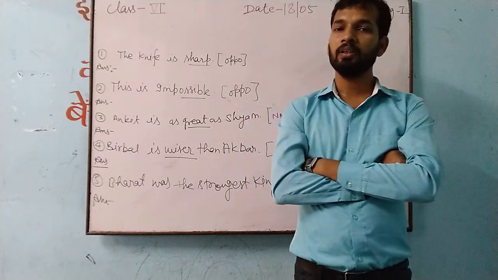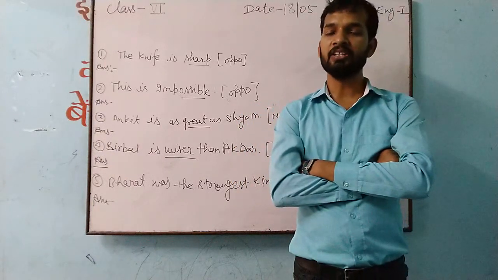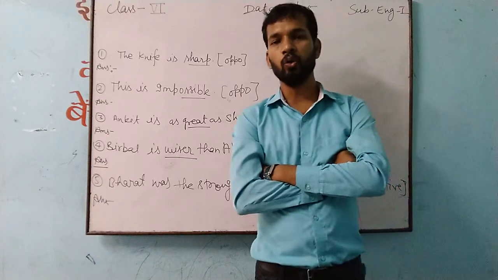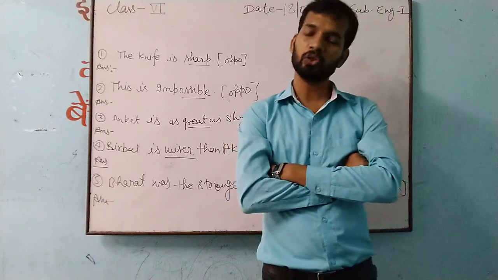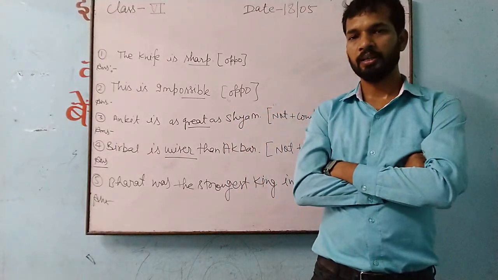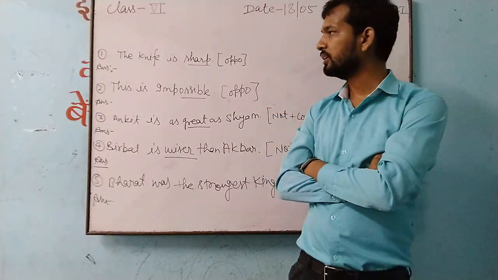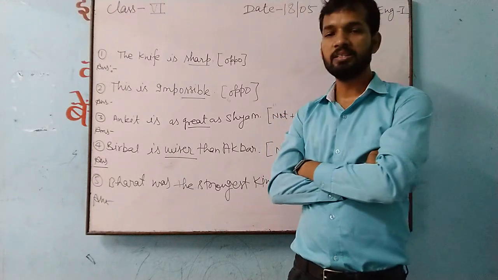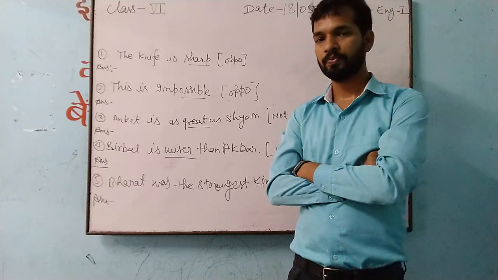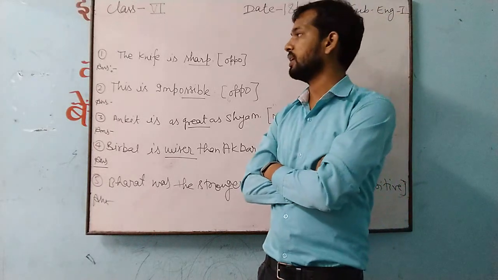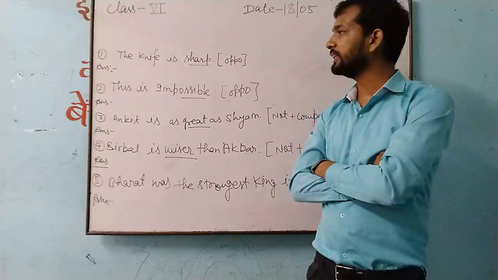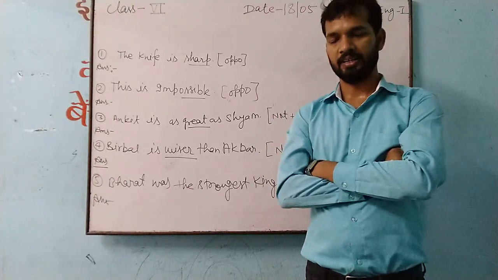If you are not getting any negation, negation means not, nothing, no, never, then the sentence will not be negative. And by nature, the first sentence gives you a positive feeling. The knife is sharp. This sentence is assertive, and we have to change it into negative.